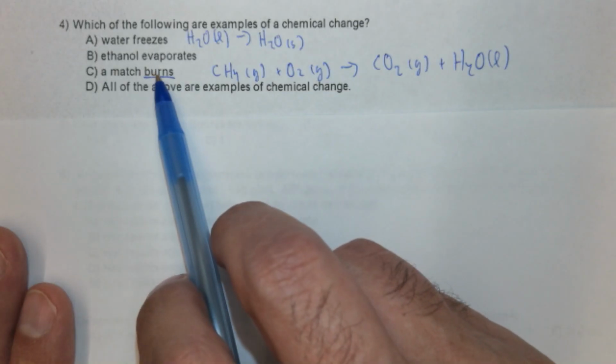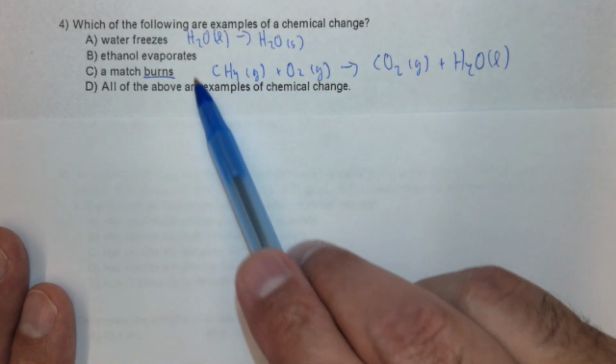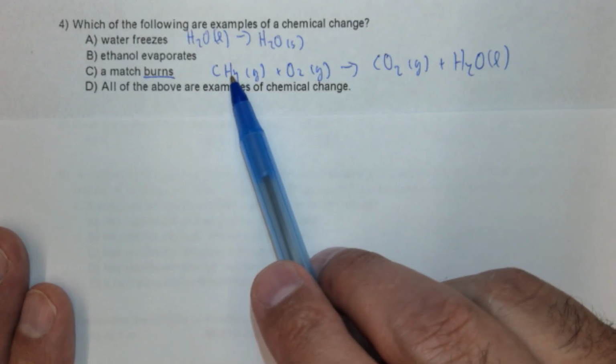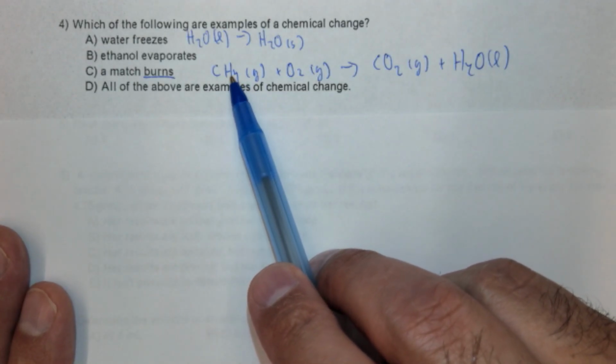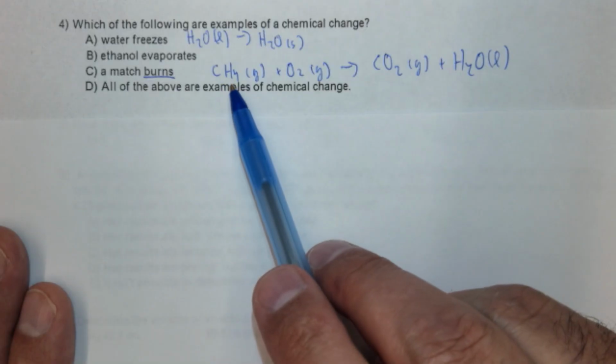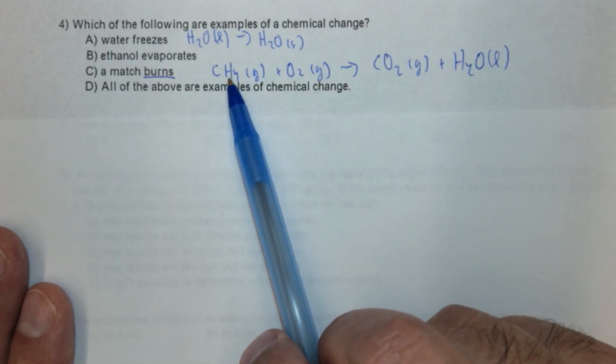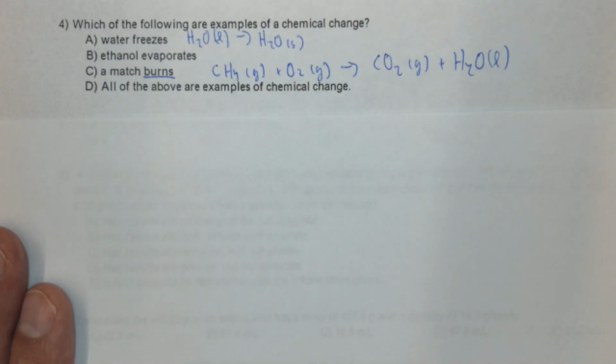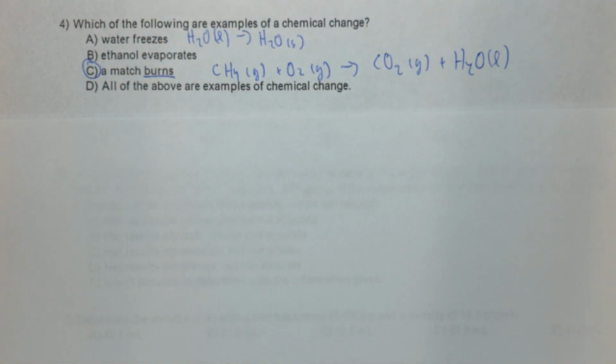But again, the buzzword is burns, and once again, this is not the chemical formula of the wood in a match, or the paper in a match, depending on what kind of match you have. But it is a similar process that is going on with the match. It's just a much larger molecule. So in this case, burning is a chemical change.